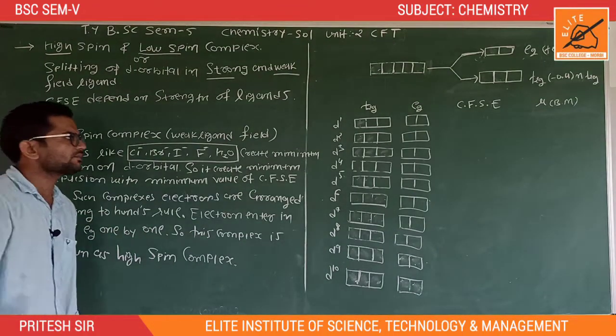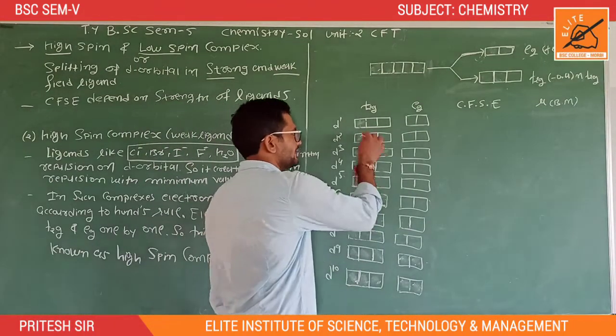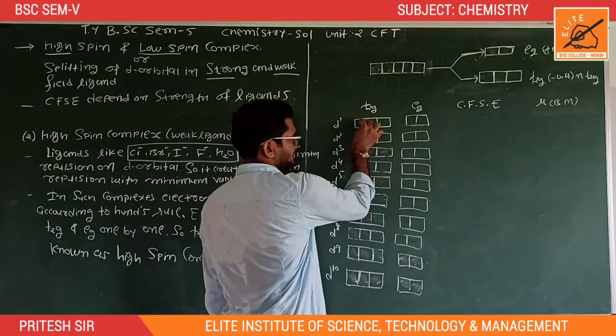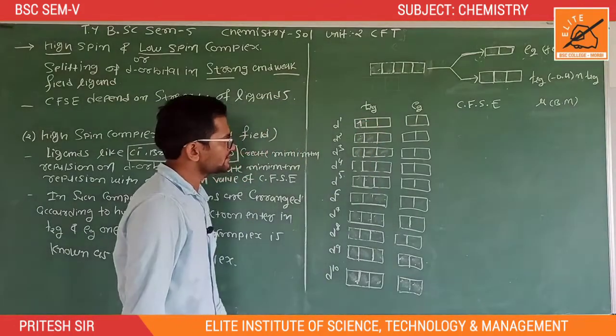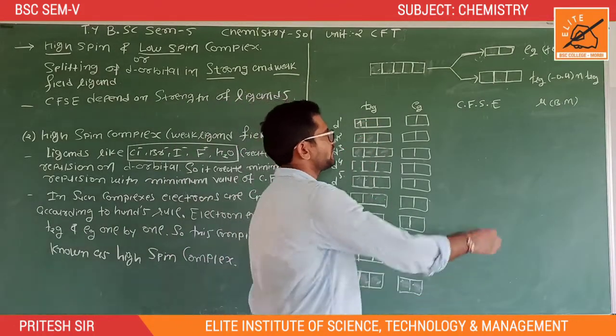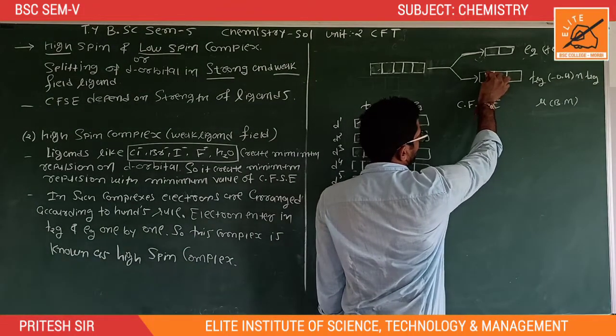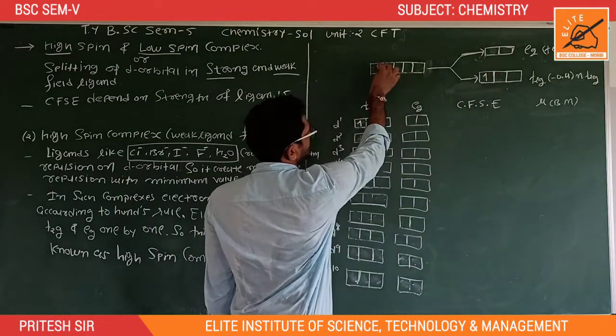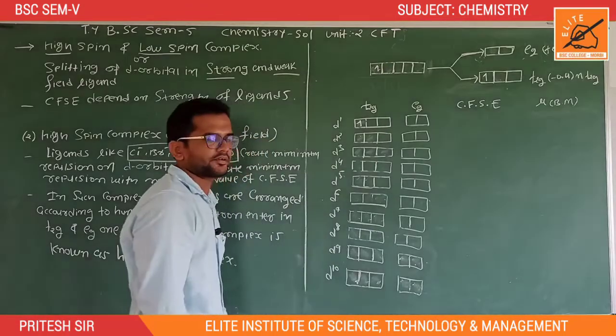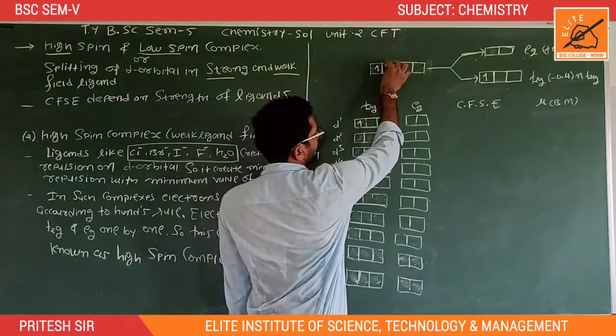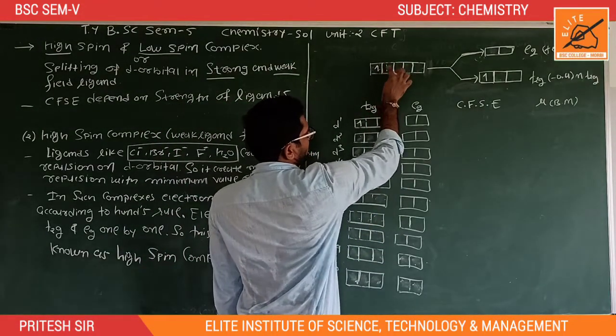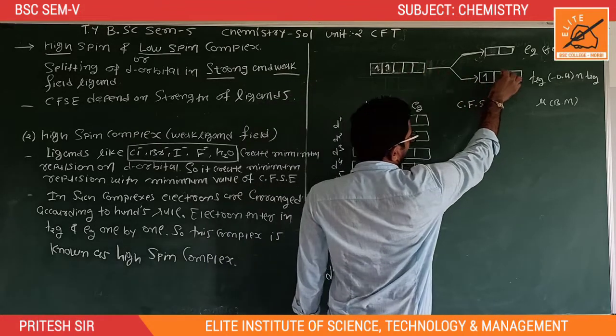Suppose for a d1 system, d1 means one electron present in the d orbital. In the d1 system, the first electron enters the T2g orbital. For d2, two electrons are in the d orbital, and both are in T2g.